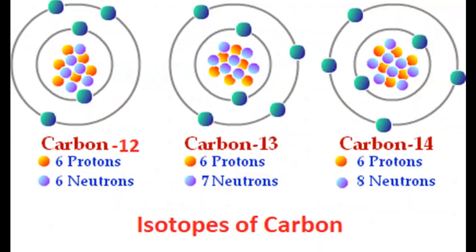So if you have a mass number that is a decimal, it means that the mass that is given there to you is the average relative atomic mass of the different isotopes of copper.